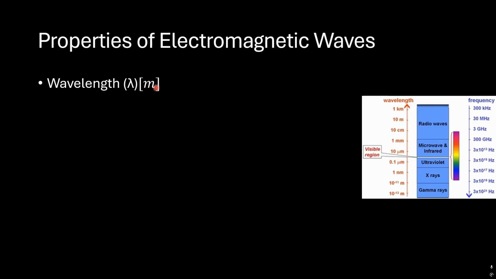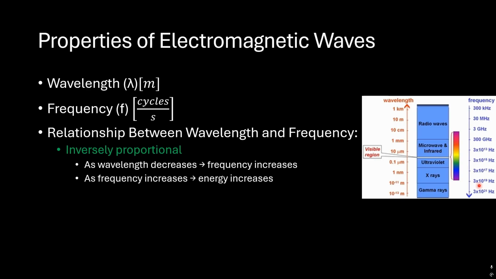We have the wavelength, which is measured in meters. We can measure it in meters, centimeters or millimeters, depending on what we are measuring. For example, X-rays can be measured in nanometers, but radio waves go from centimeters to even meters or kilometers. For frequency, the unit is cycles per second, or hertz, and we can see it here in this part. The relationship between wavelength and frequency is inversely proportional.